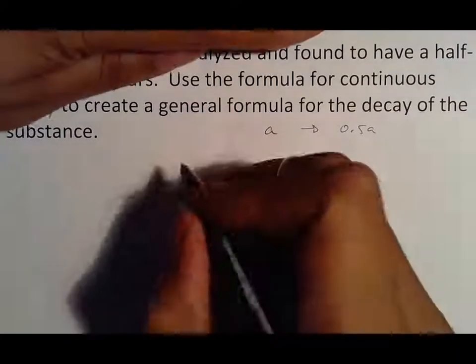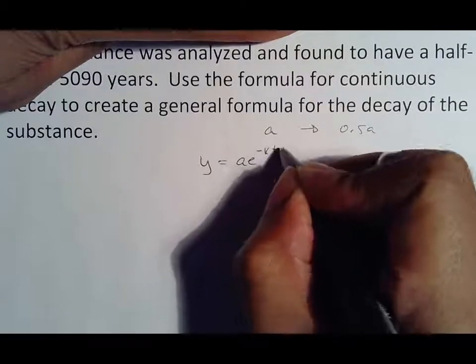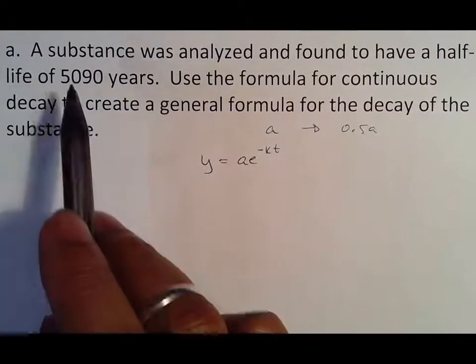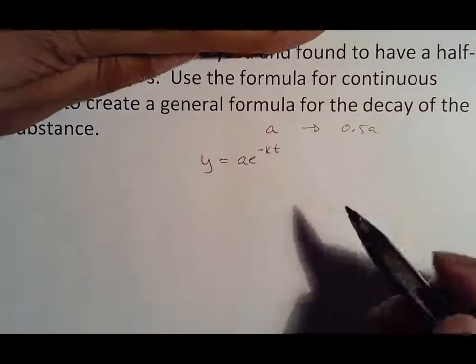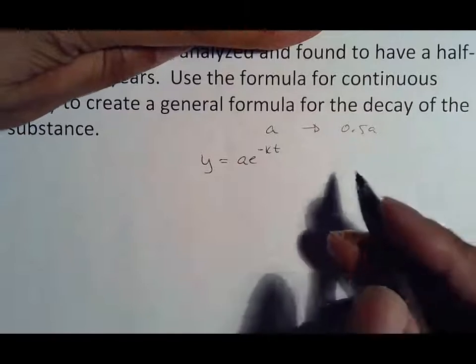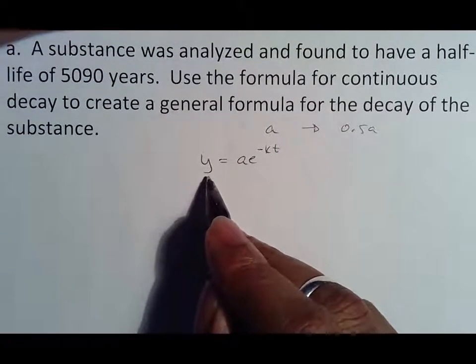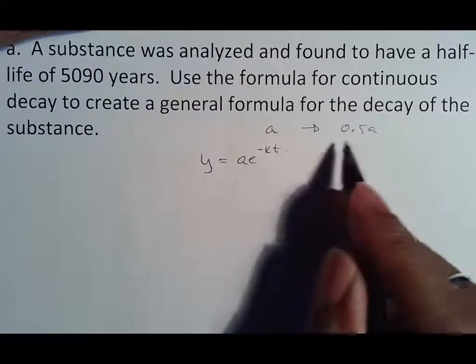So when we go to use that, we're looking at y equals AE to the negative KT. And I'm using negative KT because it is decaying. Half-life means that it decays, and it takes this many years to get to half of whatever was there initially. So with that being said, we now need to plug some things in. Your ending point would be the halfway mark because I want to know when it's going to be half of what was there.